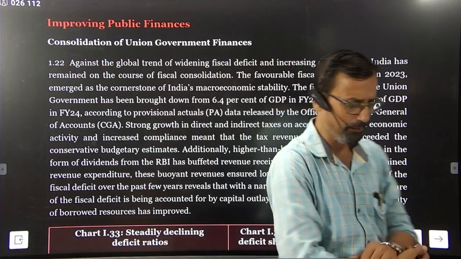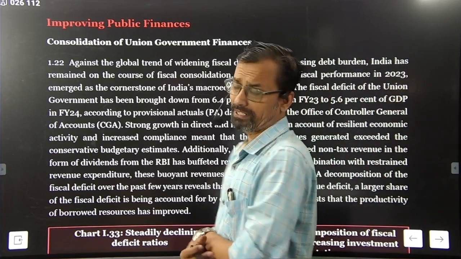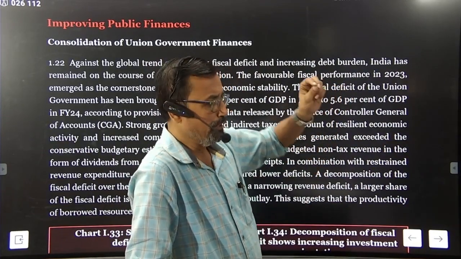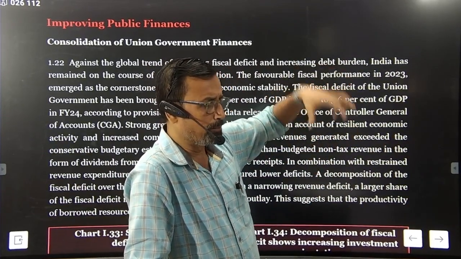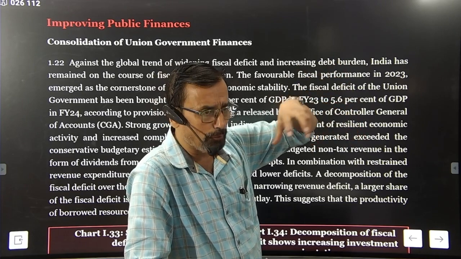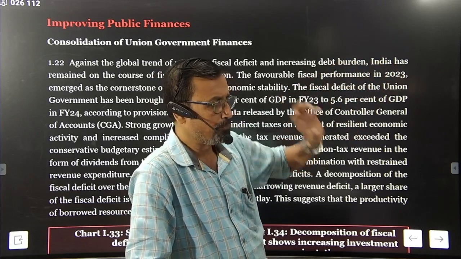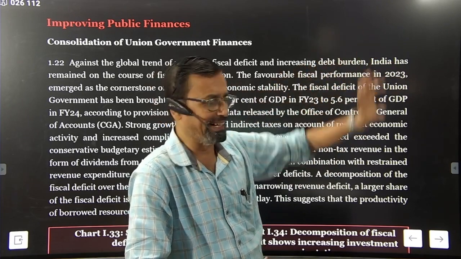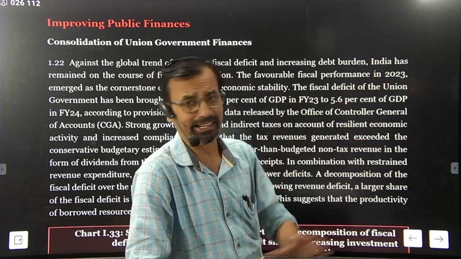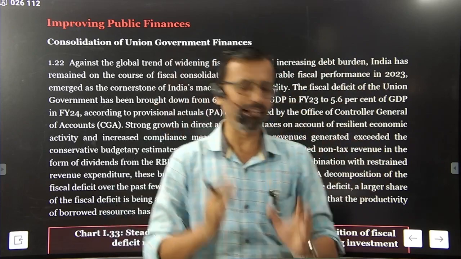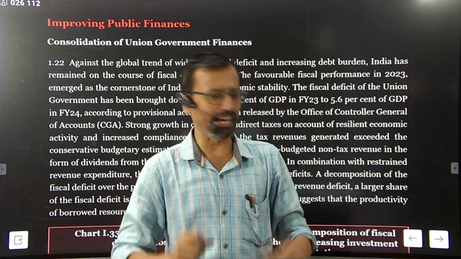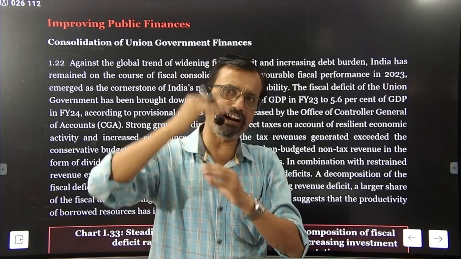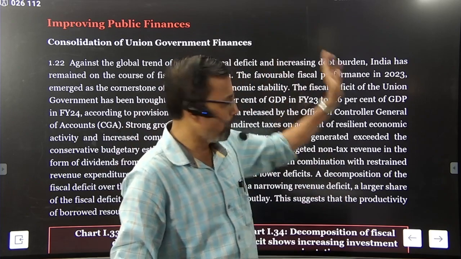Already we have seen in respect of the global economy that fiscal deficit is on a rising trend, widening more and more and increasing the debt burden globally. In the entire global scenario, fiscal figures are rising, as well as the debt burden.